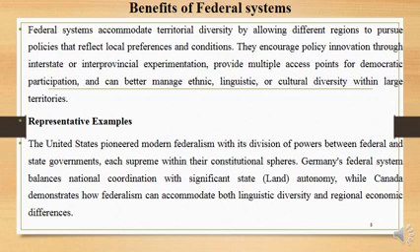They encourage political innovation through interstate or interprovincial experimentation, provide multiple access points for democratic participation and can better manage ethnic, linguistic, or cultural diversity within large territories.